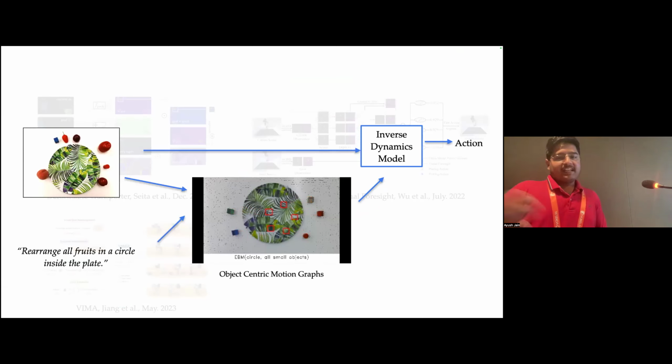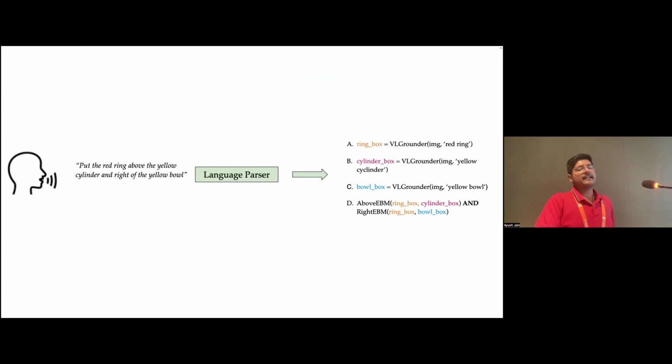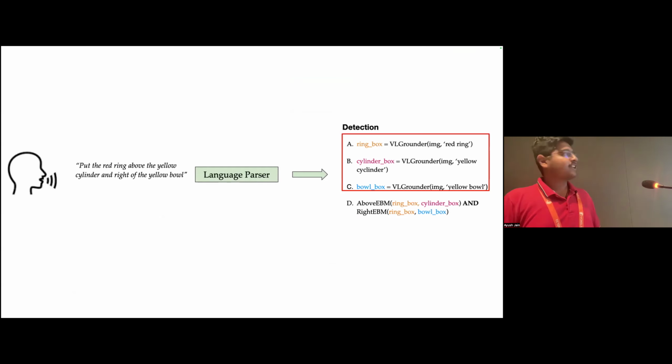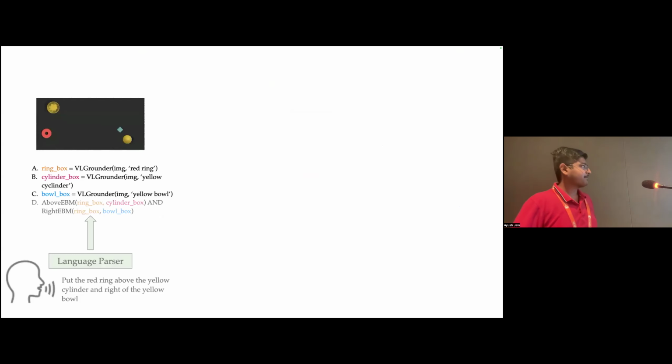So let's look at how this pipeline works in a bit more detail. We start with a language instruction, and we have a language parser. This can just be an LLM that maps into a program of concepts, which can be some detection concepts like the objects that are relevant for the sentence, and some goal generation concepts like the energy-based models that would be used to generate these goals.